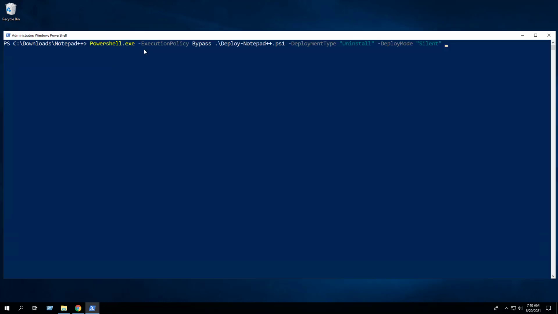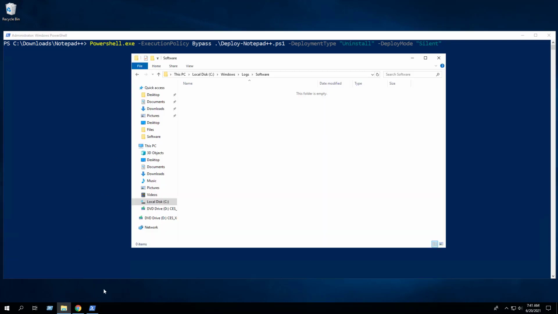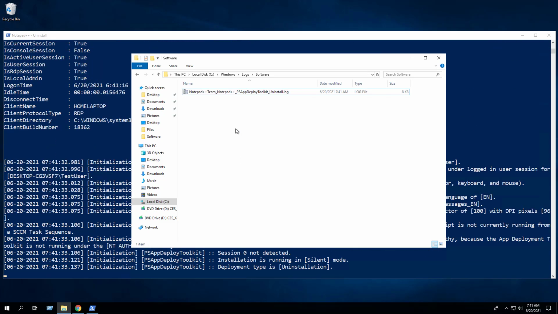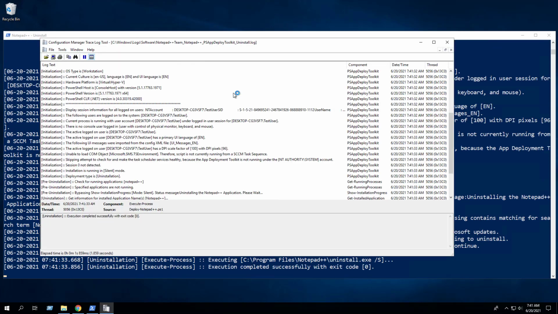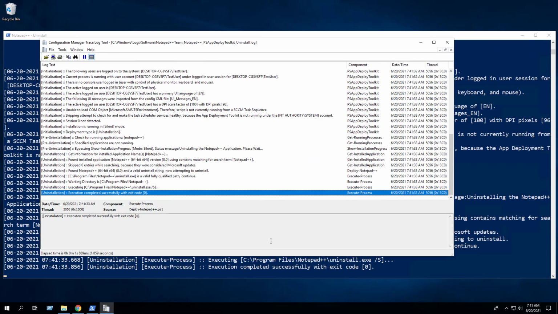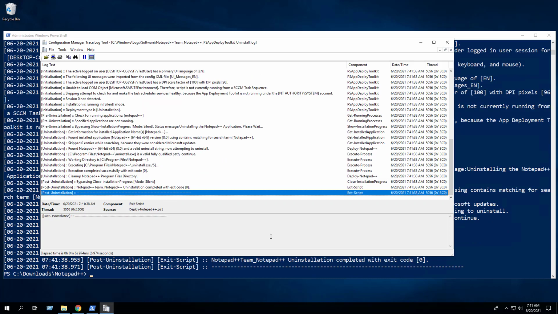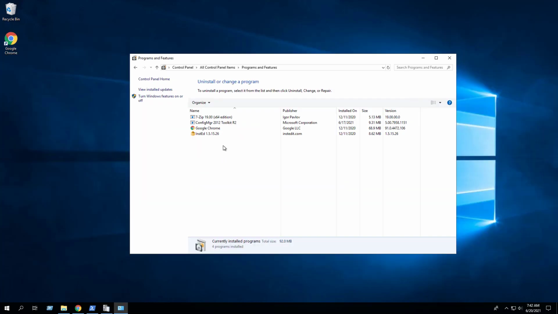Now we can perform a silent uninstall simply by changing the deployment type parameter from install to uninstall. We can verify that Notepad++ has been uninstalled.